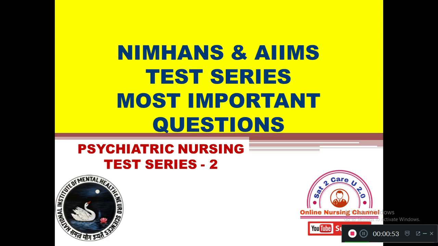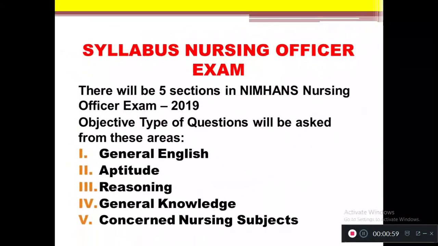Before seeing the questions of today, I would like to discuss the syllabus of the NIMHANS Nursing Officer exam. Many of you have asked me what the syllabus of the nursing officer exam is. We get a brief view of the syllabus. This syllabus has 5 sections, and questions will come from general English, aptitude, reasoning, general knowledge and concerned nursing subjects. I advise you to learn more psychiatric nursing questions because NIMHANS is a premier nodal psychiatric hospital in India, and you should focus on other nursing subjects in the same way you are preparing for psychiatric nursing.